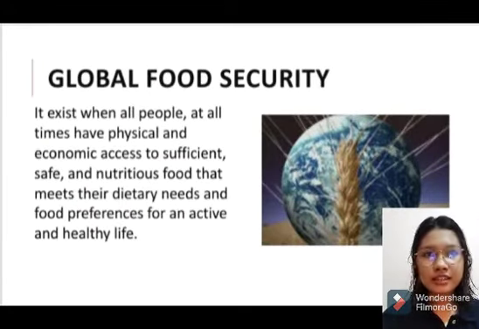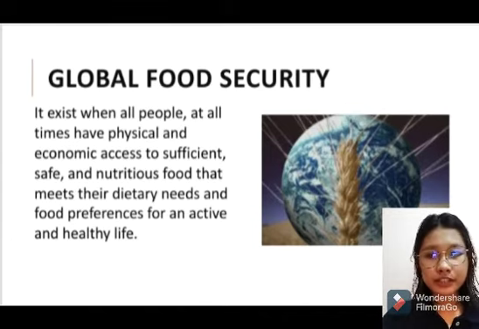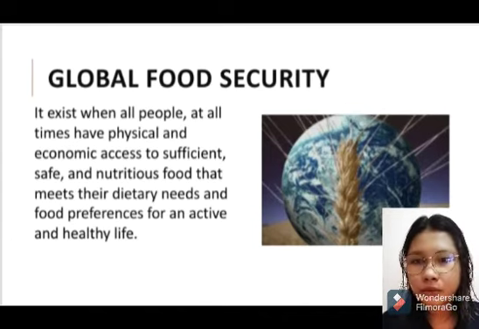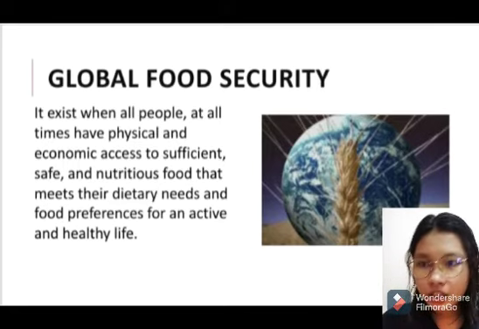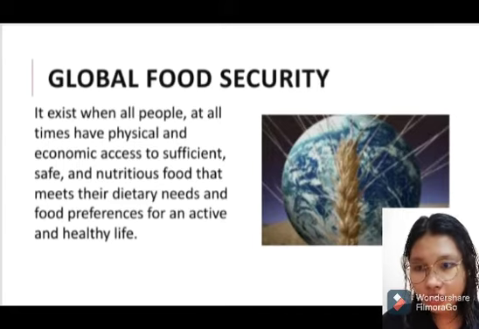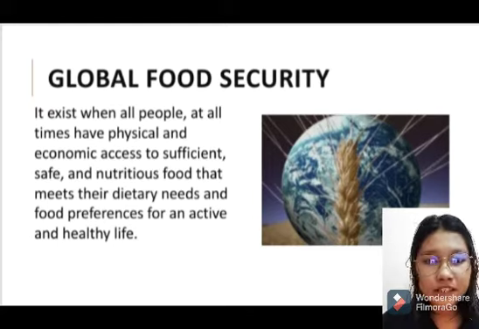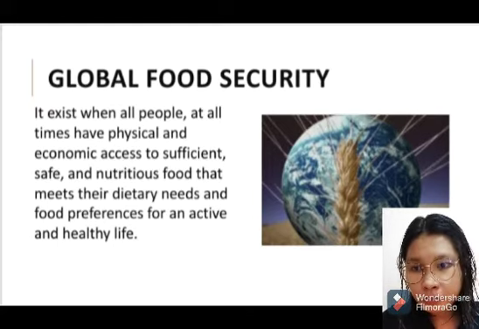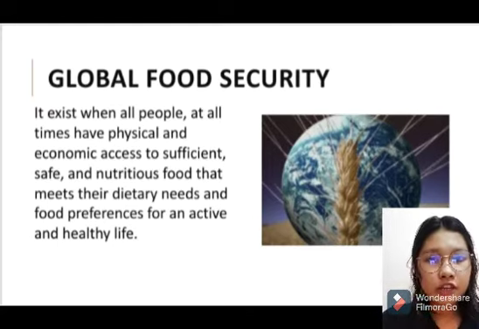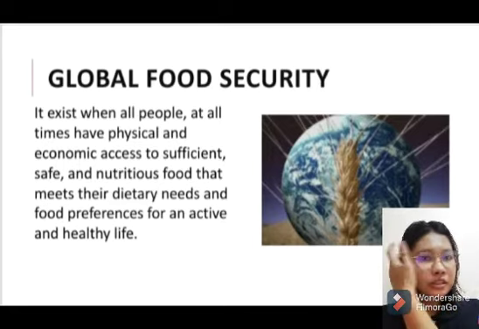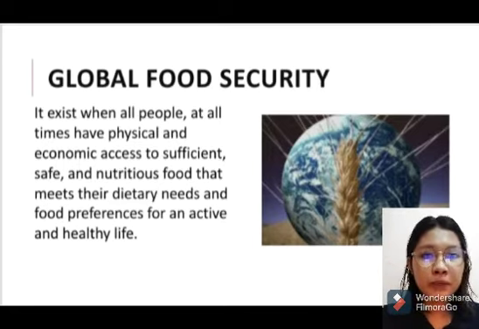Okay, first let's discuss what global food security is. According to the PowerPoint, global food security exists when all people at all times have physical and economic access to sufficient, safe and nutritious food that meets their dietary needs and food preferences for an effective and healthy life. So, global food security is all about securing that people meet their needs in order to live an active and healthy life without exceeding or consuming the reserve resources for the next generations.